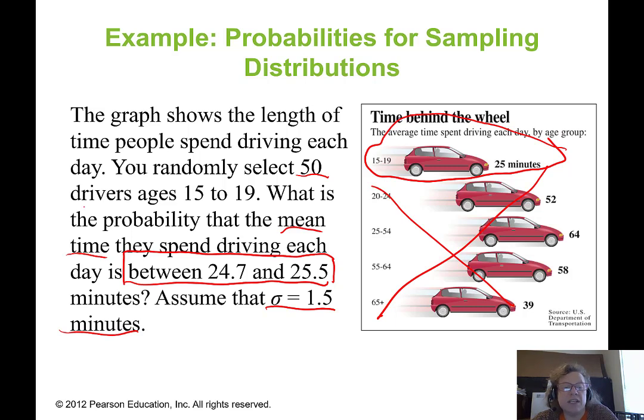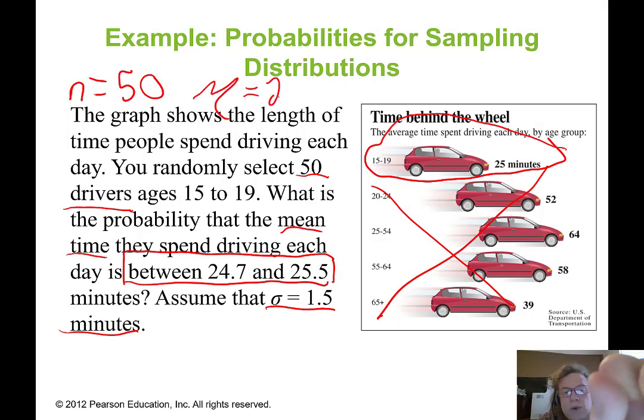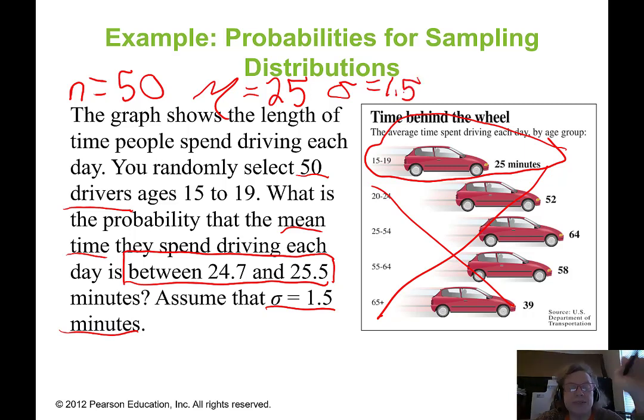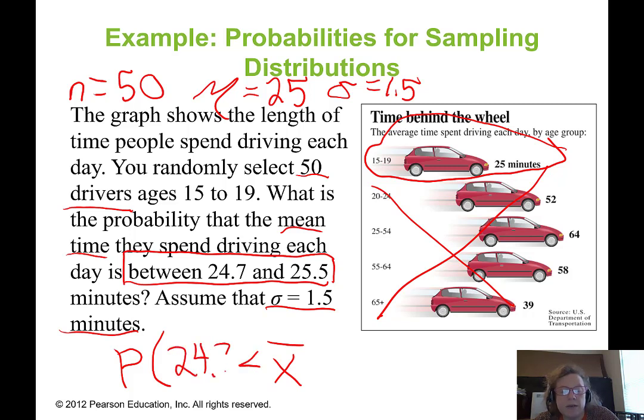And I've randomly selected 50 drivers, so that means my n equals 50. Furthermore, I'm given the mean time each individual person spends driving, and that mu is equal to 25. I also am given in my problem that sigma equals 1.5. So these are the three values I'm given, and now I'm told that I'm supposed to find the probability for my random sample for x bar that it is somewhere between 24.7 and 25.5.